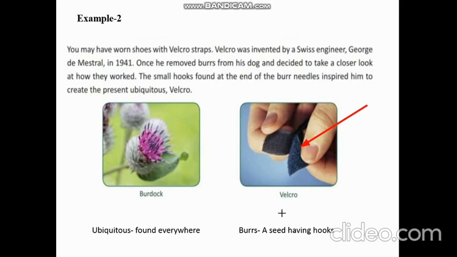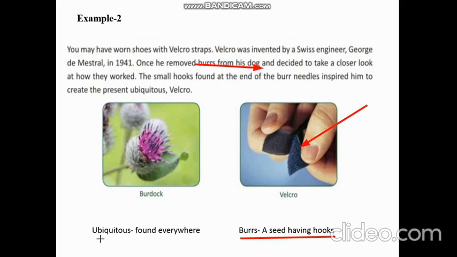Once he removed burrs. What are burrs? Burrs are the seeds. I have written it for you here. You can see. So burrs is a seed having hooks. So he decided to take a closer look at how they worked. The small hooks found at the end of the burr needles inspired him to create the present ubiquitous Velcro.